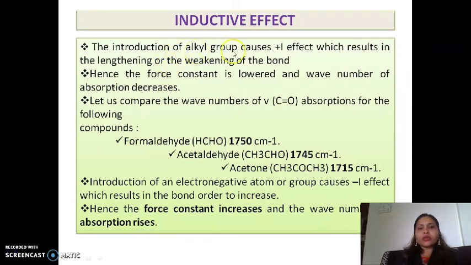The introduction of an alkyl group causes a positive effect, which results in the lengthening or weakening of the bond. Hence, the force constant is lower and the wave number of absorption decreases. Let us compare the wave number of the carbonyl group in the following examples. In case of formaldehyde, the carbonyl group has 1750 centimeter inverse. But see acetaldehyde: as CH3 is an electron releasing group, the frequency somewhat decreases to 1745.